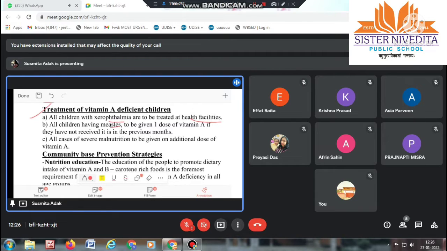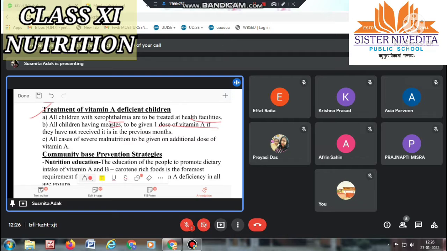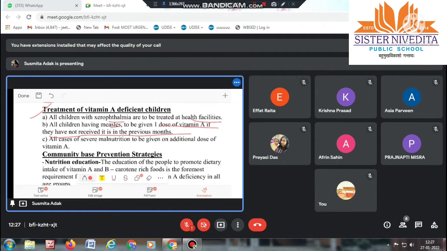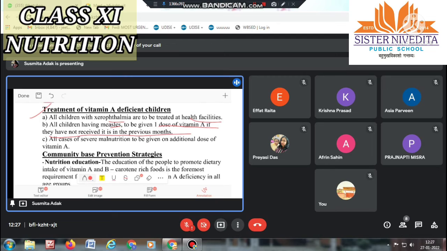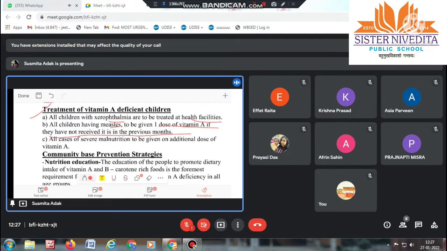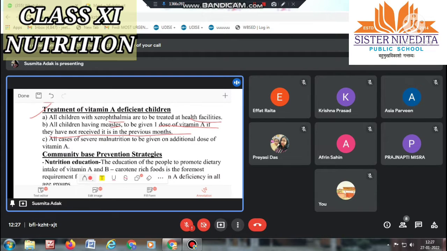All the children having measles to be given 1 dose of vitamin A if they have not received it in the previous months. Means children who are suffering from measles should be given one dose of vitamin A if they have not taken the dose previously.